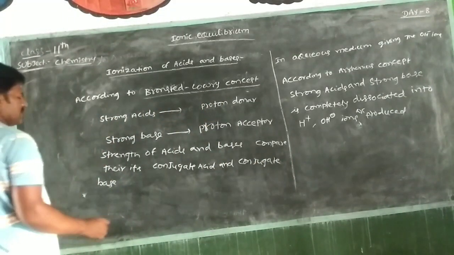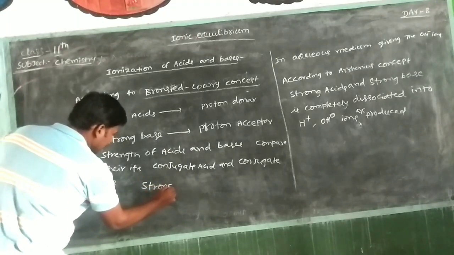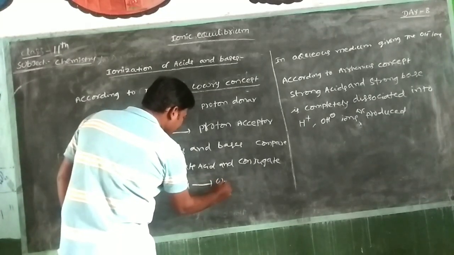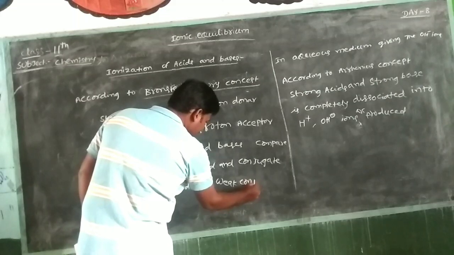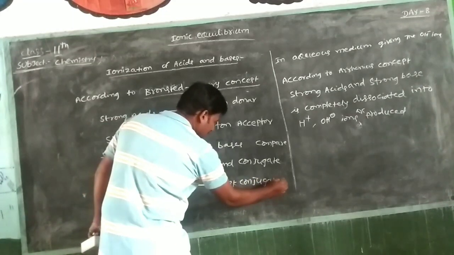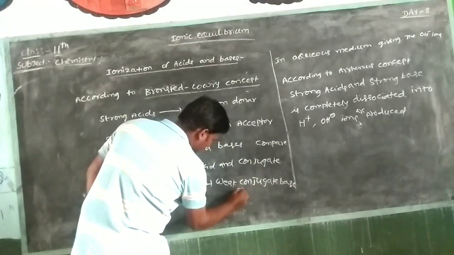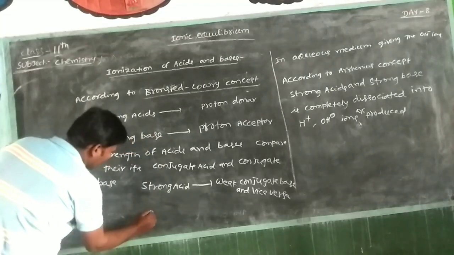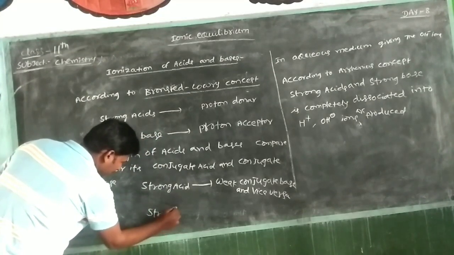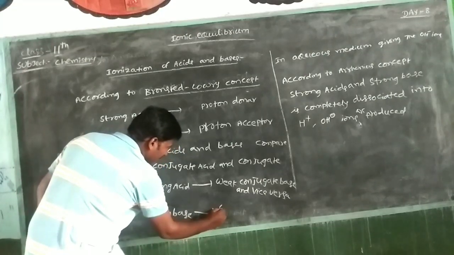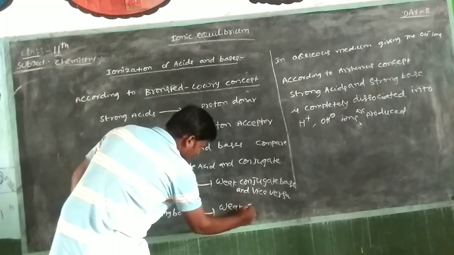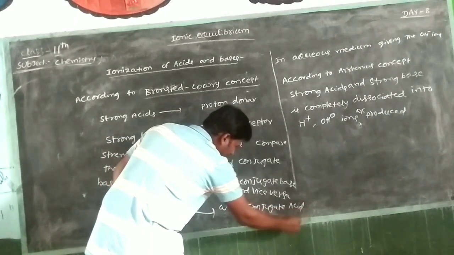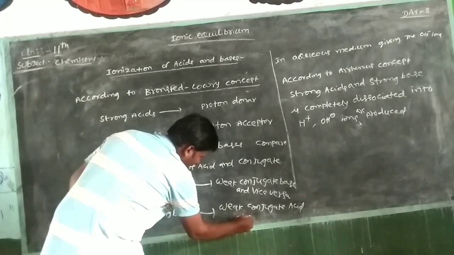Listen, a strong acid gives a weak conjugate base, and vice versa. A strong base gives a weak conjugate acid, and vice versa.